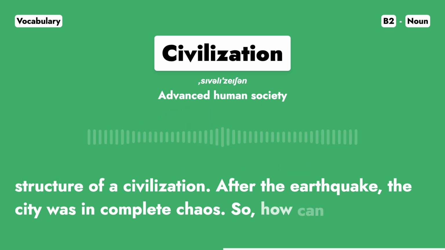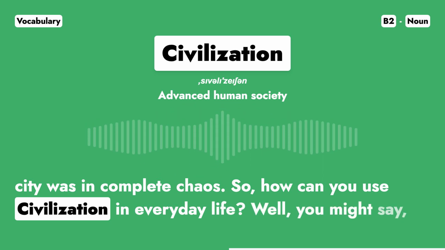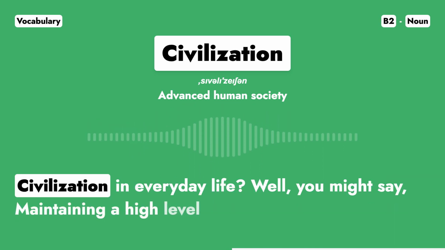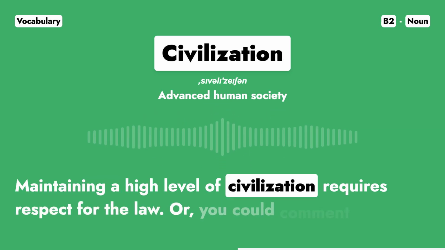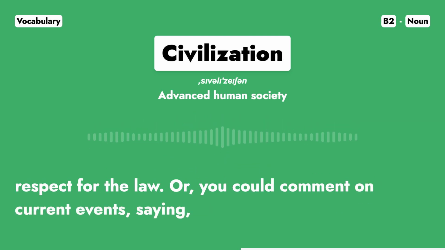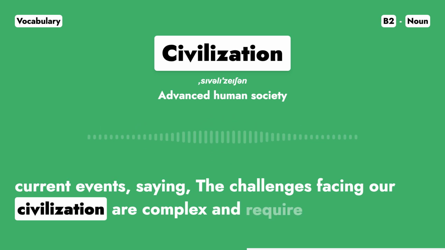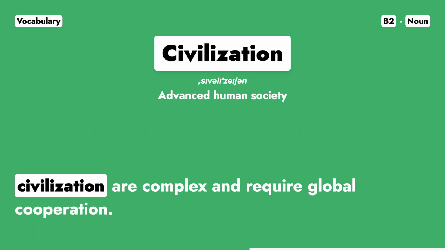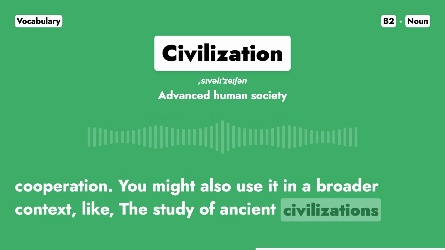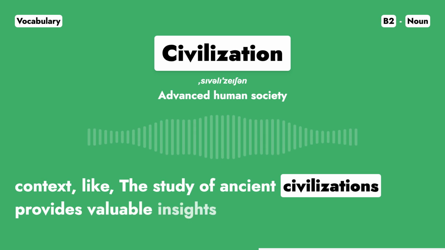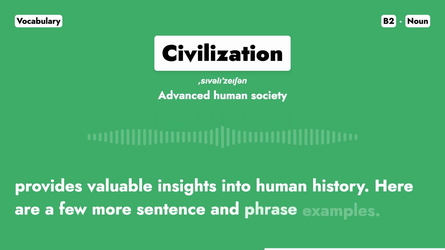So, how can you use civilization in everyday life? Well, you might say, maintaining a high level of civilization requires respect for the law. Or you could comment on current events, saying, the challenges facing our civilization are complex and require global cooperation. You might also use it in a broader context, like the study of ancient civilizations provides valuable insights into human history. Here are a few more sentence and phrase examples.